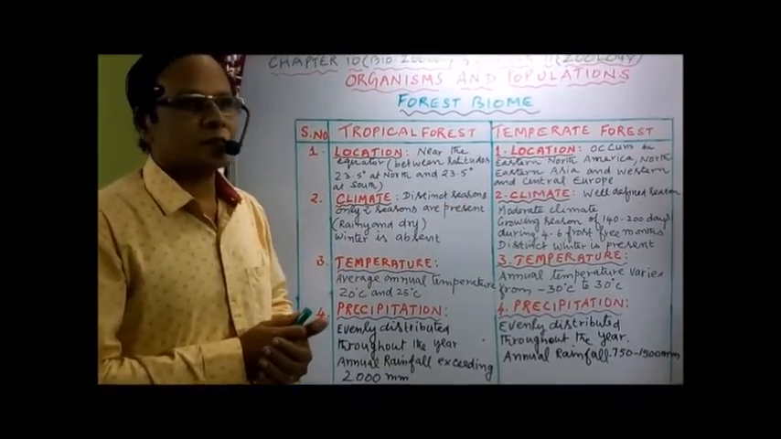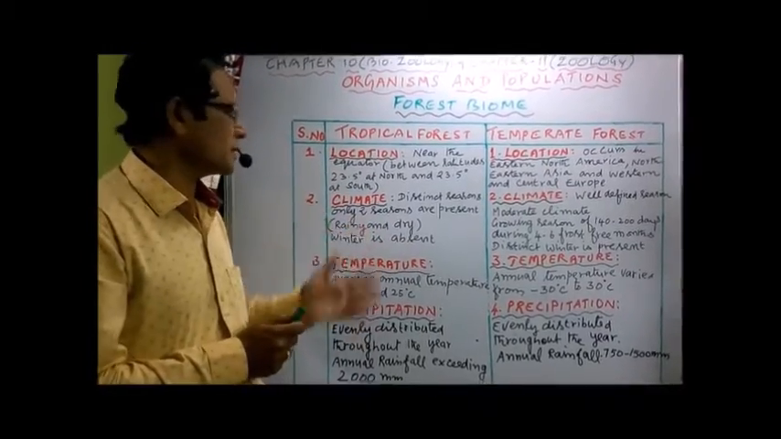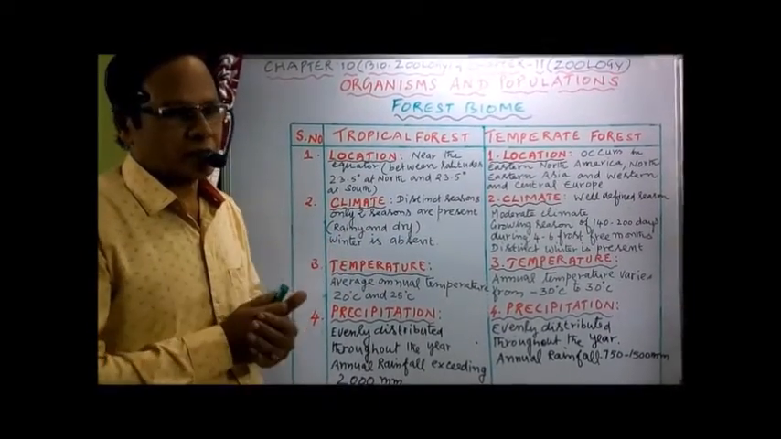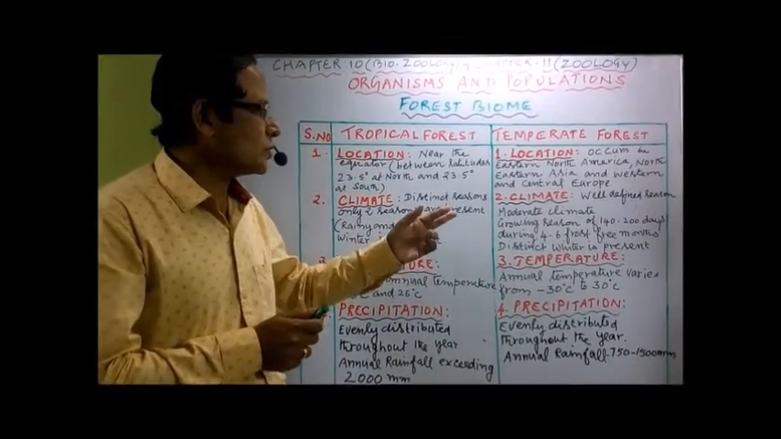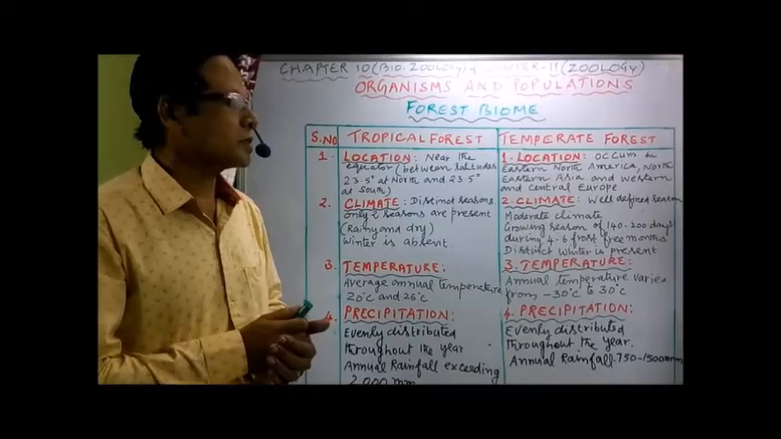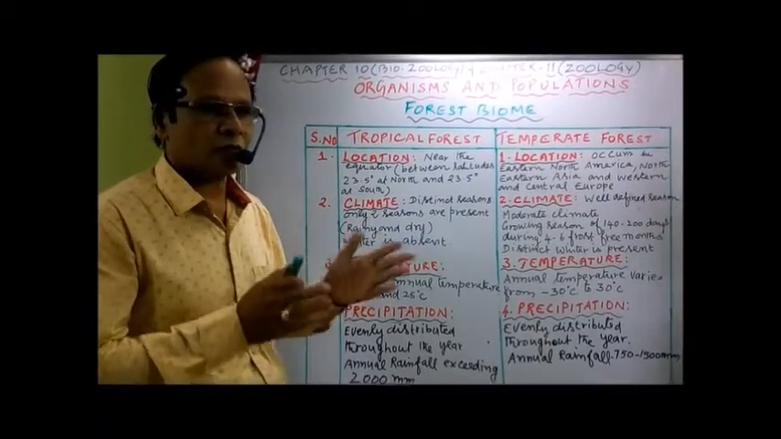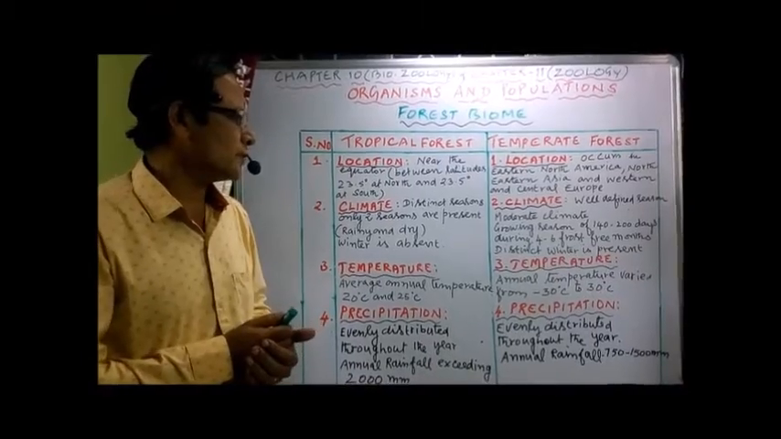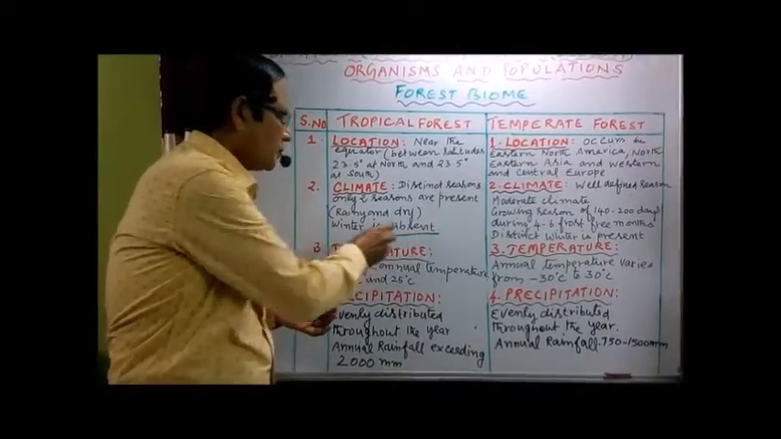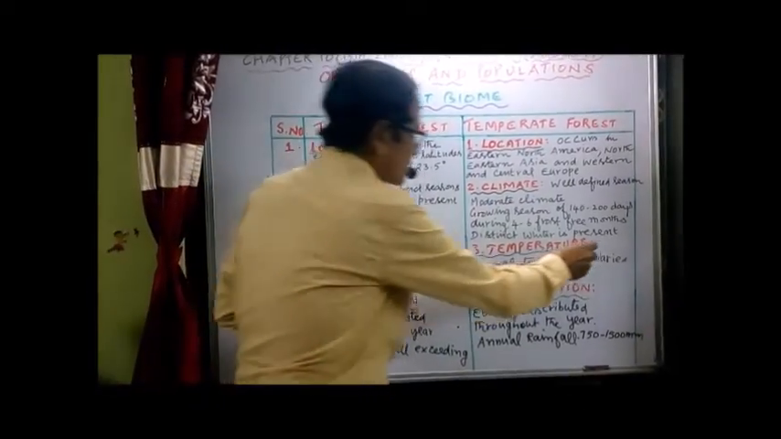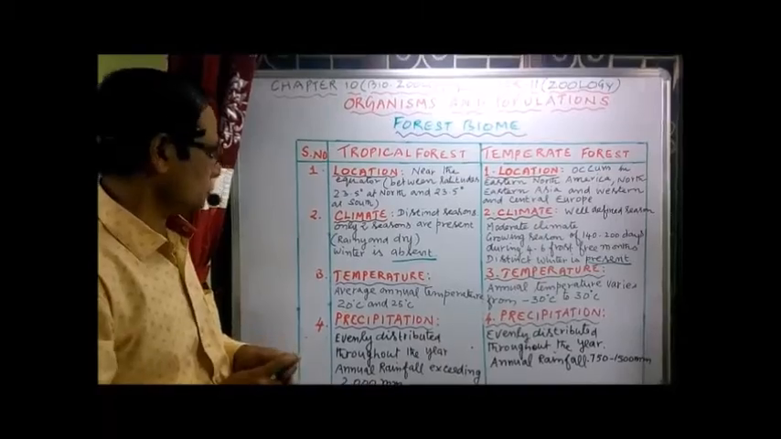In the temperate forest, there are well-defined seasons and a moderate climate, not just high temperature. There is a growing season of 140 to 200 days during 4 to 6 frost-free months. A distinct winter is present here, whereas in the tropical forest winter is absent. That is one of the differences between these two, which is why I am comparing them.